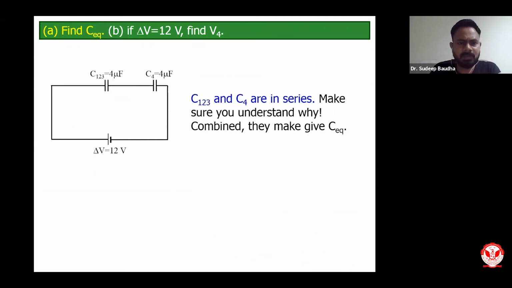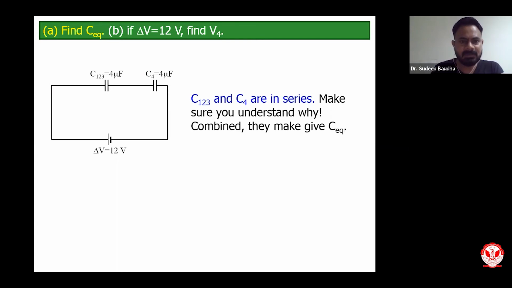Now C123 we have got, that is 4 microfarad. C4 you know, that is again 4 microfarad. Now you know there is no multiple path between these two capacitors, so these two capacitors are now in series.